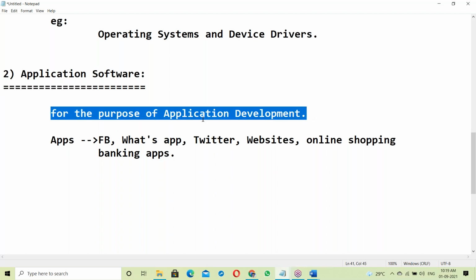So, application software is for the purpose of application development.